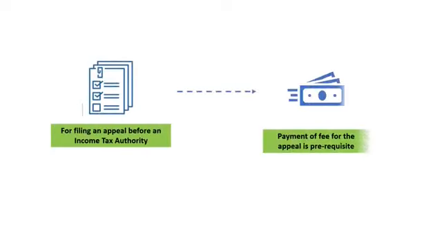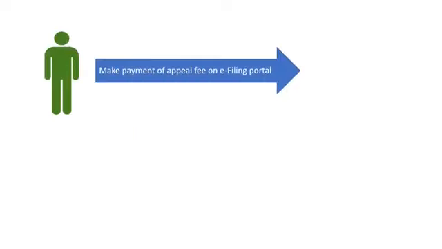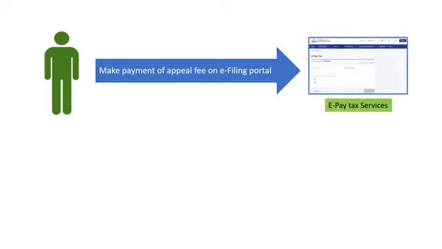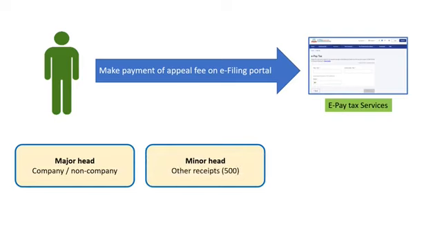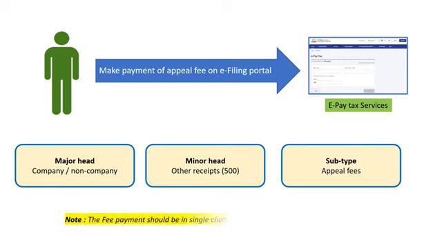Please note that for filing an appeal before an income tax authority, the payment of appeal fee is a prerequisite. In order to make the payment of appeal fee on the e-filing portal, you are required to visit the e-filing portal, post login, go to ePay Tax Services, choose the major head as company or non-company. In the minor head, choose other receipts 500 and subtype as appeal fees. Please note, the fee payment should be in a single challan and the challan will not be refundable.